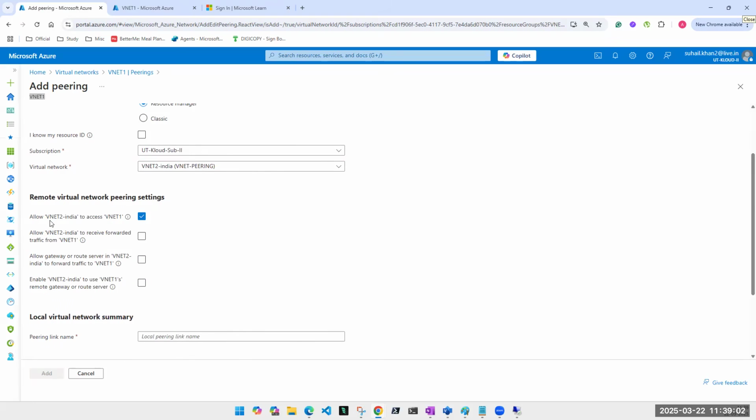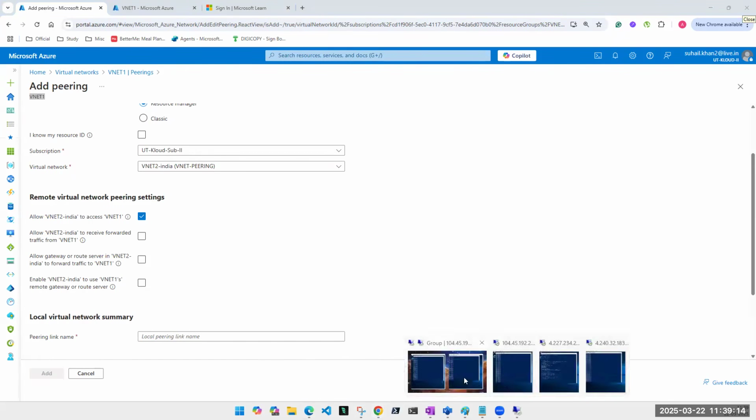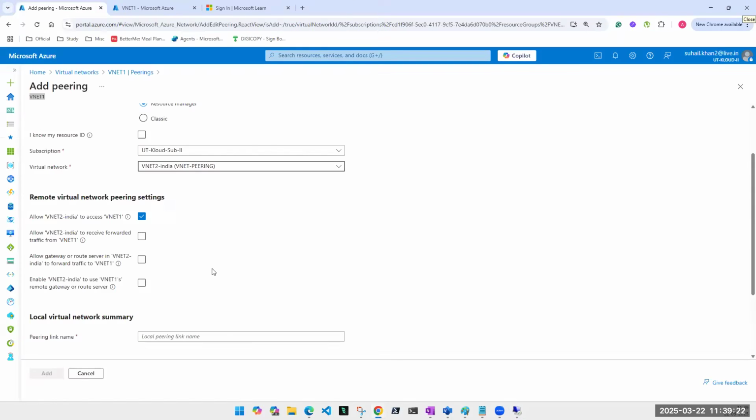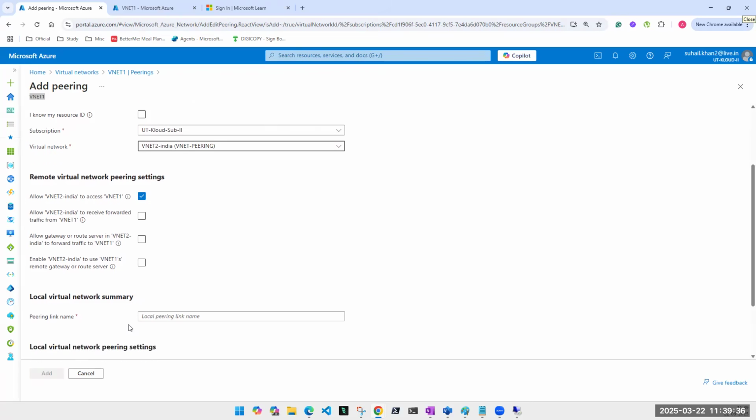Okay. Allow VNet 2 to access VNet 1. Keep it as yes. By the way, pairing can be one-sided also. I can have that feature where I want ping to come from this machine to this machine only and not from this machine to this machine. That you can achieve. That setting is here. Here, what am I saying? VNet 2 to VNet 1. Do I want that? Yes, I want it. What is this forwarded? As of now, leave it. I'll explain it later. Now, configure the local.